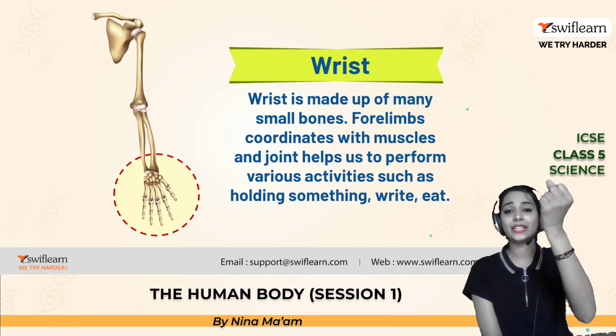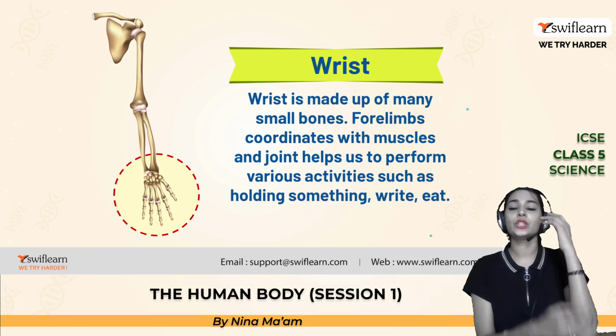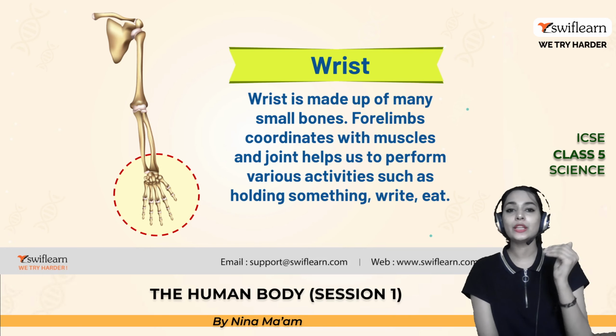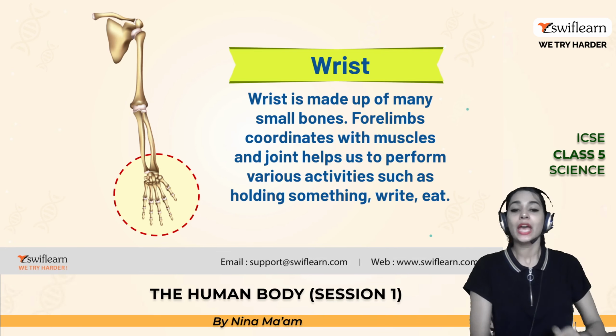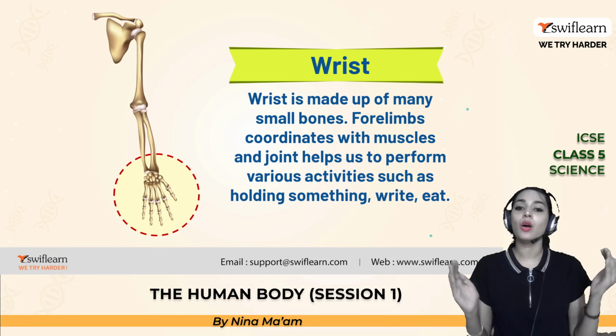Just rotate your hips and see. It's connected with the joint, right? And it is movable. So the wrist is made up of so many small bones. Okay, the forelimbs coordinate with the small bones and joints, which helps to perform various activities such as holding something, right?